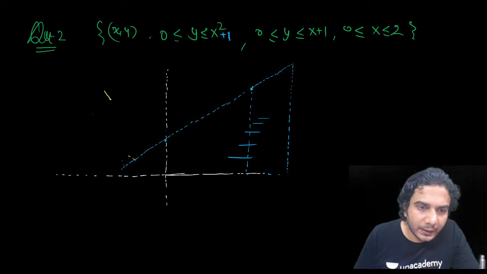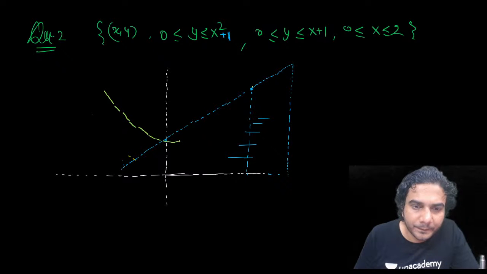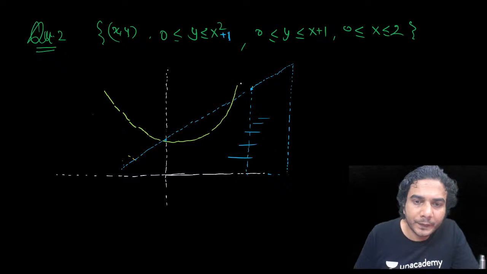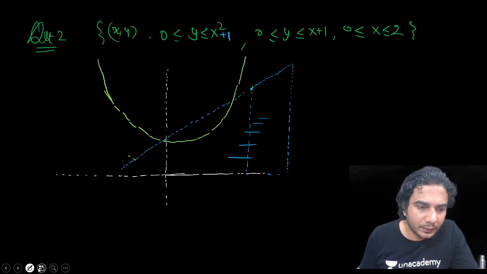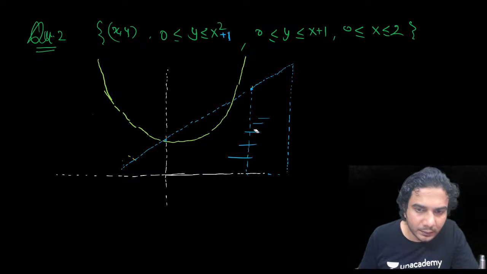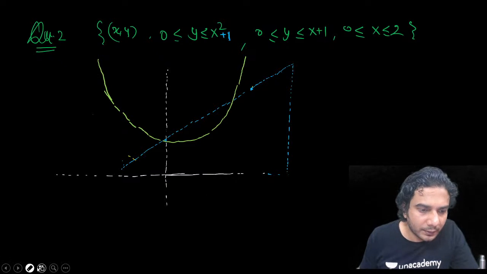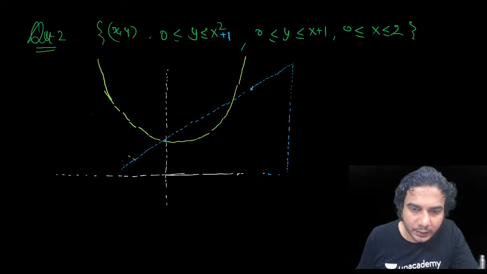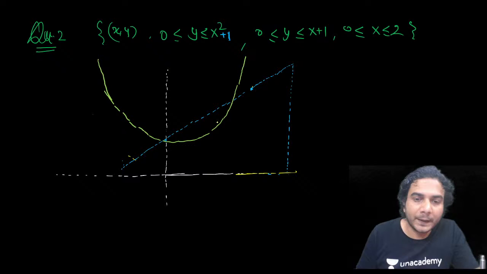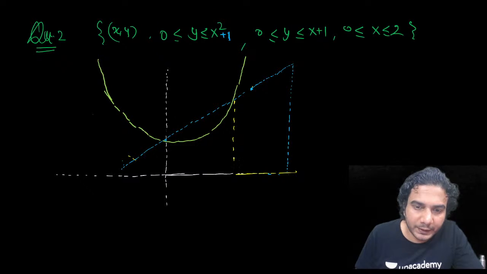इसका ग्राफ बनाएंगे x square plus 1 का, then it's going to be like this. It's a parabola again. Sorry for the typing error. Okay, so this point is 1, x is equal to 1, and this point is x is equal to 2.